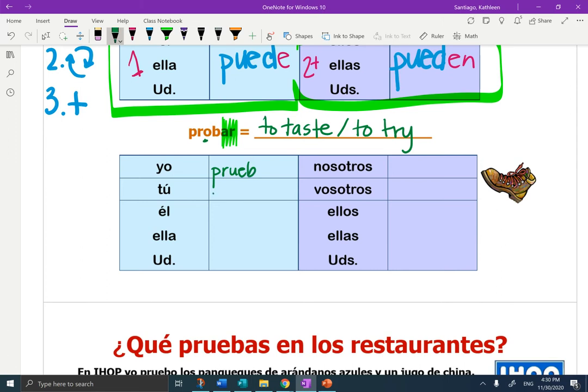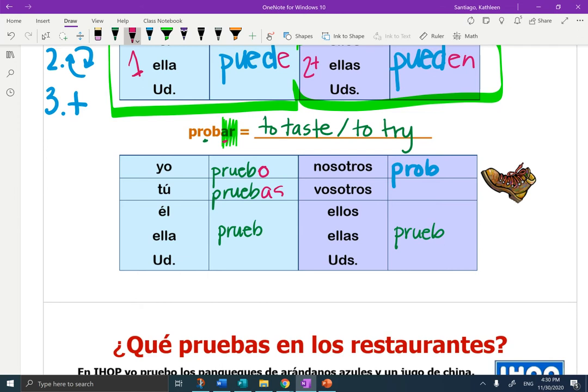Prueb, prueb, prueb, prueb. Okay, now up here I'm going to switch because this one goes to prob. Back to the original. Okay, let's add in our endings. Yo pruebo, this is an AR verb.